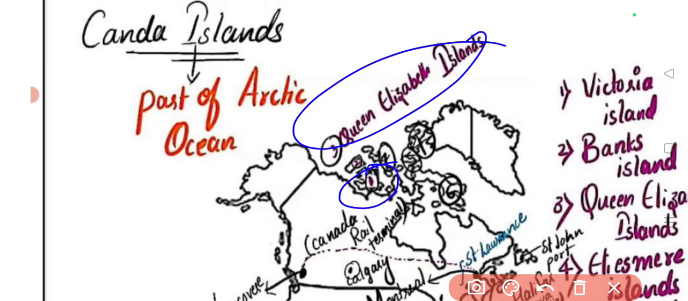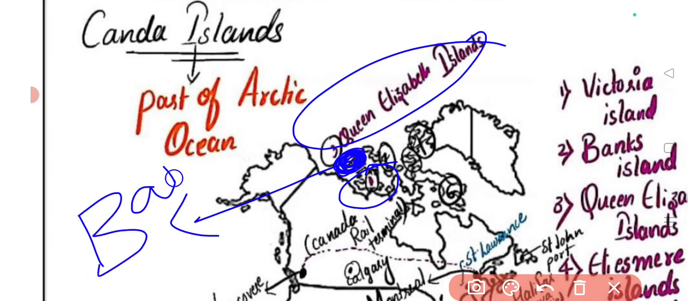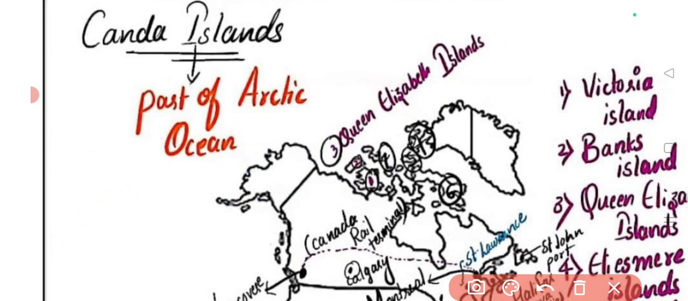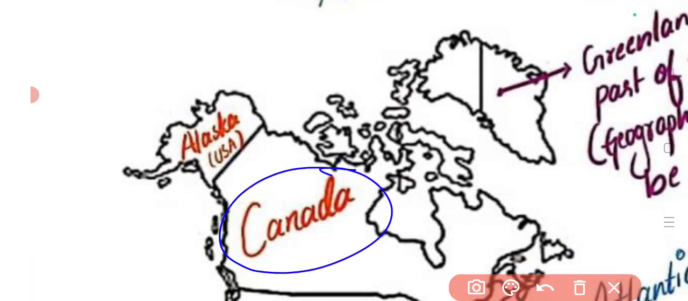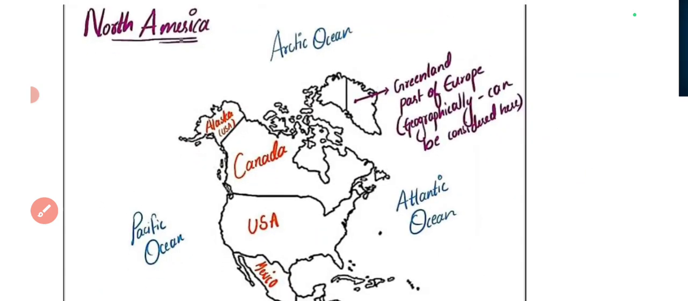In between them comes the third island. Between Queen Elizabeth Island and Victoria Island, here comes Banks Island. Remember, queens will have a large bank balance, so in between them we can locate Banks Island. Let me show you on this particular map. Here it is Canada. This location is Victoria Island, here you can see Queen Elizabeth Island, and this island is Banks Island. I hope you have understood these 3 islands in detail.